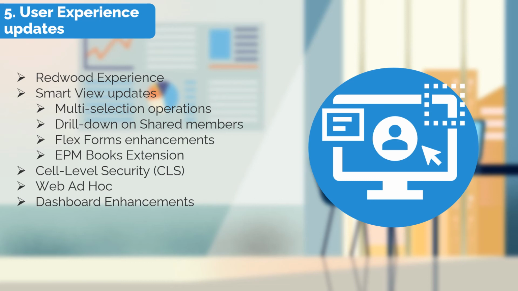Next, I want to talk about Flex Forms in Smart View. Flex Forms allow users to open data forms in Smart View and then manage the rows and columns dynamically. So you can keep moving rows or adding rows and columns dynamically. Flex Forms retain standard data form properties such as running business rules, action menus, and validation rules, to name a few.